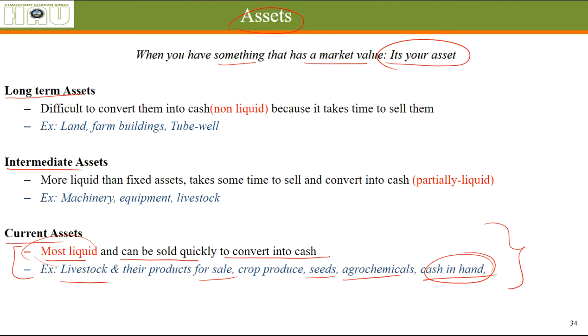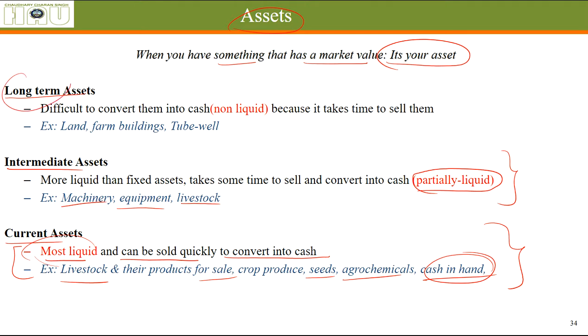Intermediate assets are partially liquid because it takes some time to sell them and convert them into cash. Machinery, equipment, and livestock: sometimes it takes time for us to find people who are able to buy these assets from us and give us cash, because the value of these things is a little high, so there are not many customers for them instantly.